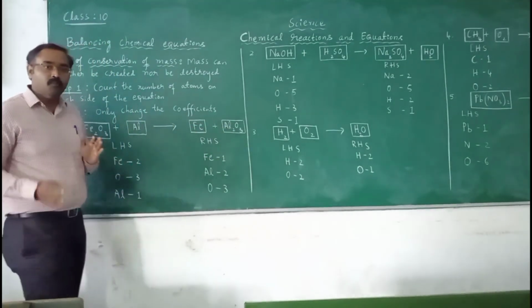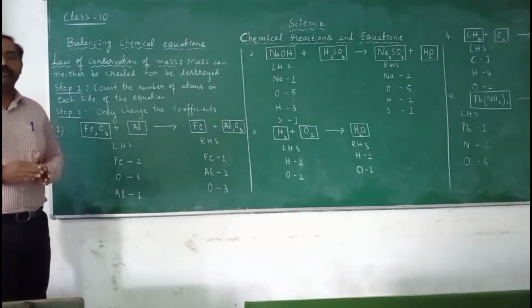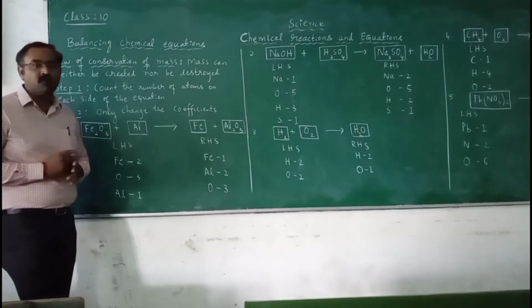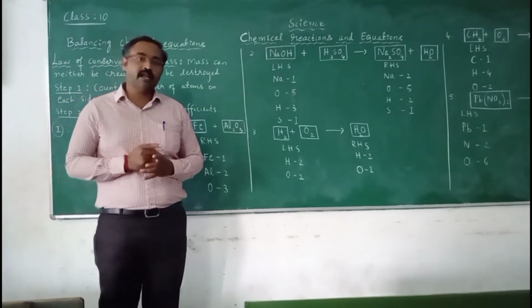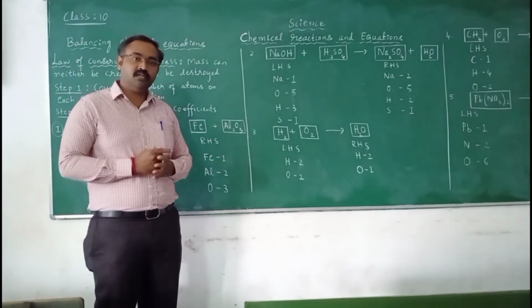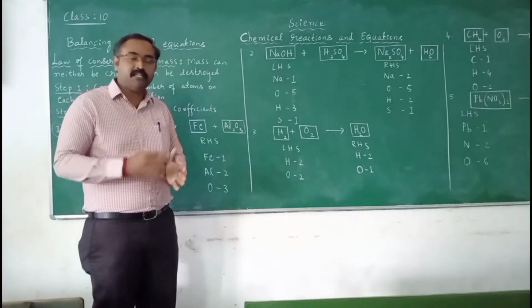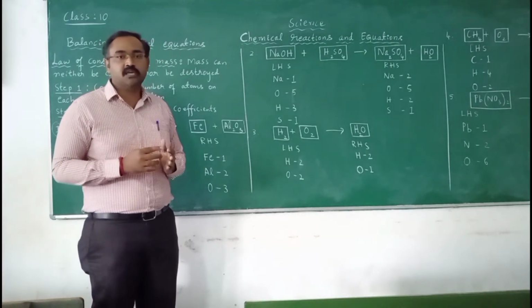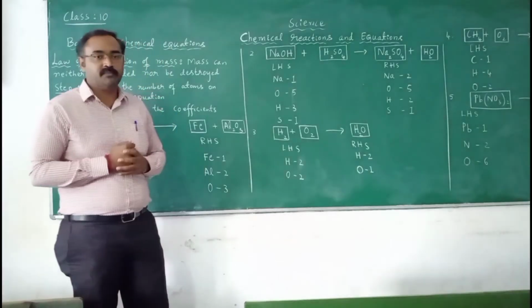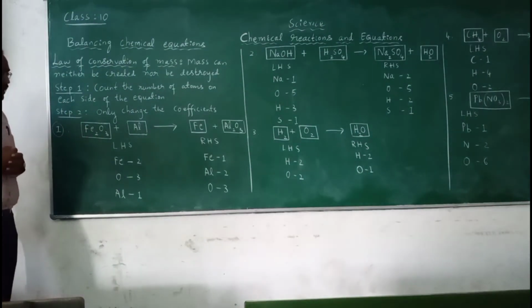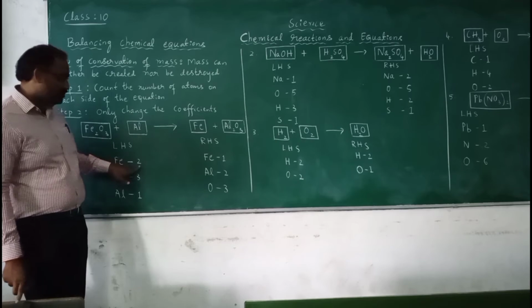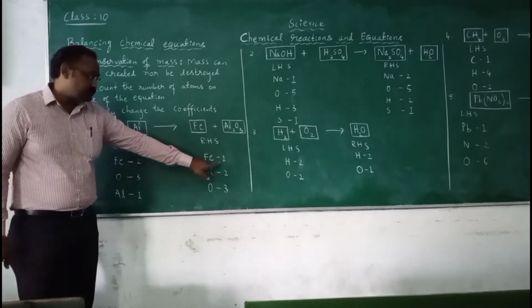Now both sides should be balanced. That is our task. It is just like a hit and trial method. Balancing the chemical equation is like mathematics. So how can we balance the equation? Say iron 2 and 1.